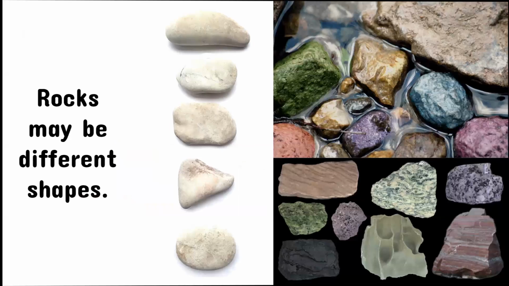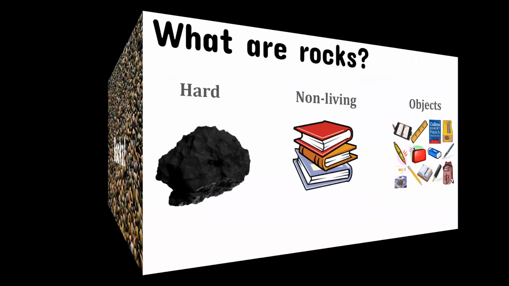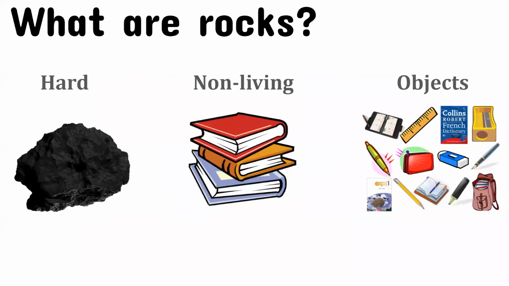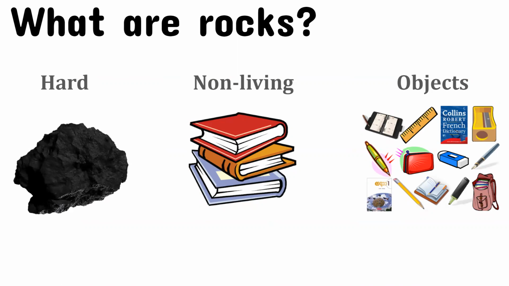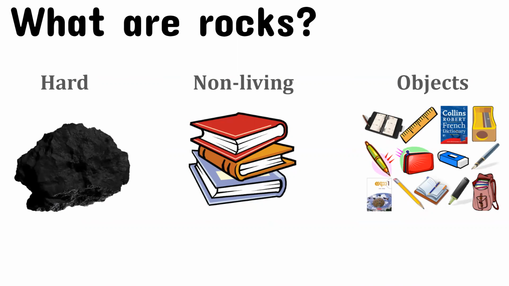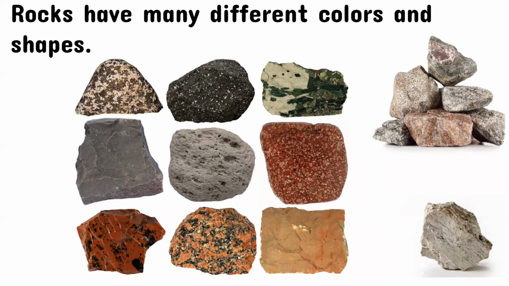So again, what are rocks? Let's go back to the second slide. Okay, the rocks are hard, non-living objects or things, and they have different colors, shapes, and sizes. And we have to know that they are different. They don't look the same. Some of them may look the same, yes, but that doesn't mean that they all look the same, okay?